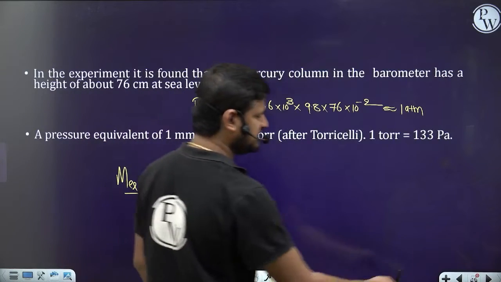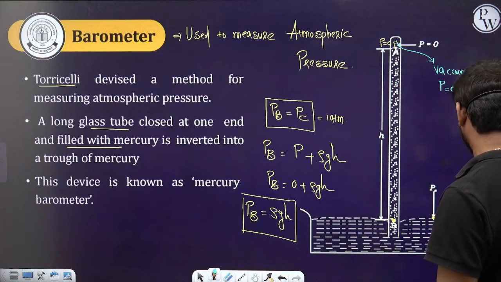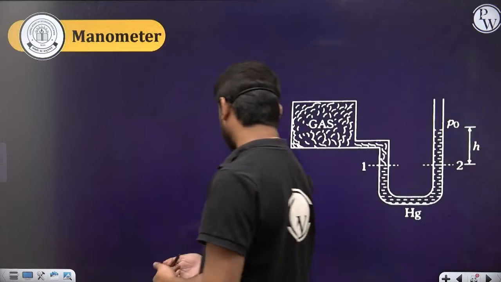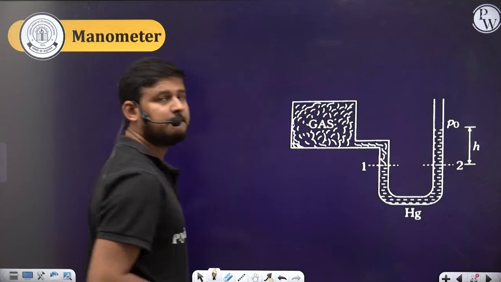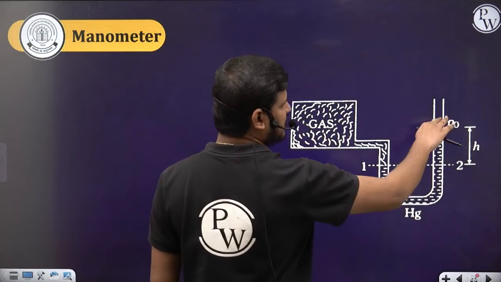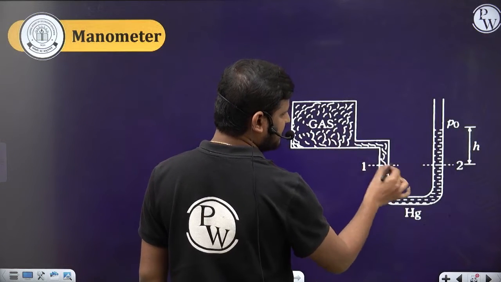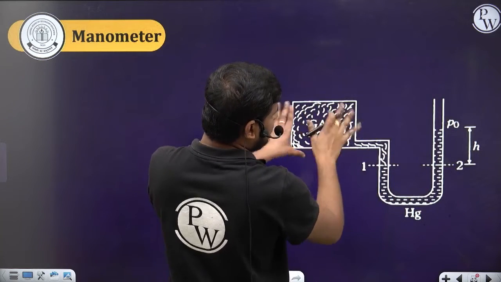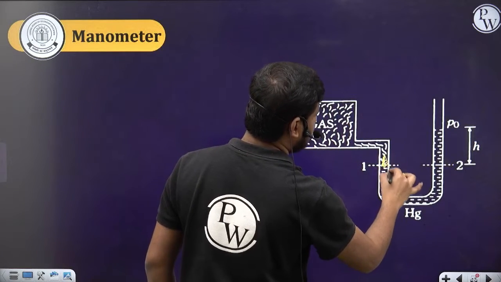Fine. Chalo. So this is simply the theory part, so no need to worry much about this. Next we have the manometer. The manometer is again used to measure pressure. Here we fill the gas and here the liquid. Here is the atmospheric pressure P0, and here the gas exerts some pressure. Whenever the atmospheric pressure is there, the liquid will come and compress this side, and it will push again, so that a pressure is created here.